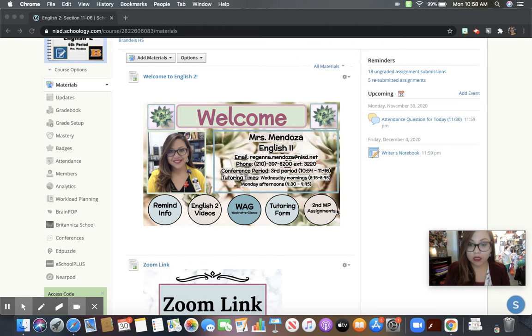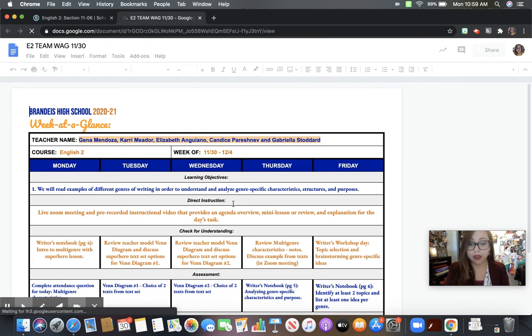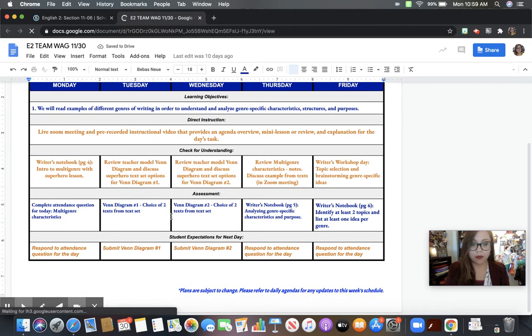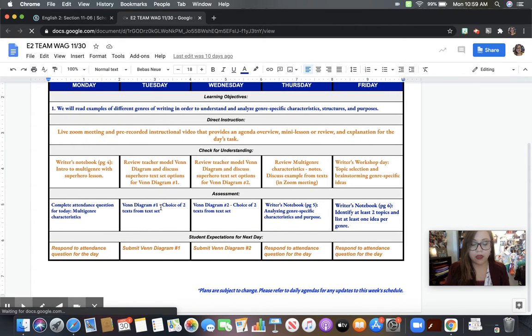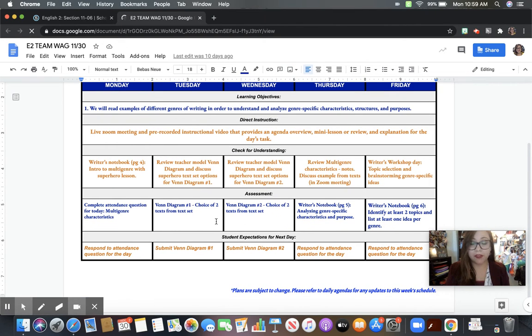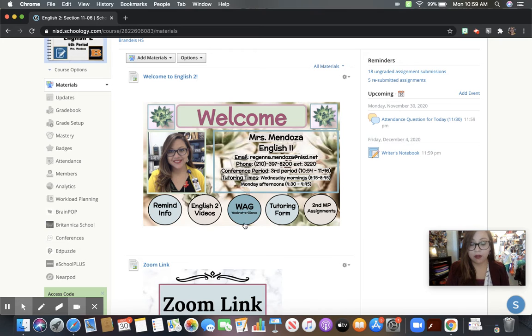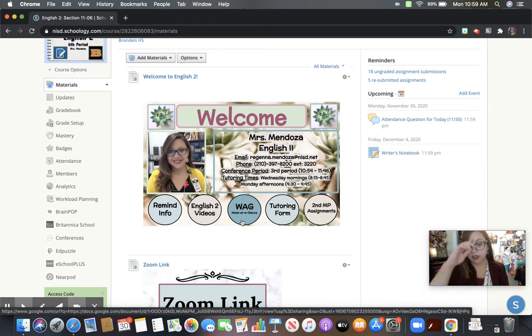But then there are two things I want to make sure that you have access to. The week at a glance I used to put in your folders, and now it's going to be linked here. When you click on it, it'll open up the document, and you can see everything that we're doing, what you should be doing per night, which is very minimal, but this is essentially the general gist of each week, in addition to your agendas. That link will always have the current week at a glance, and I'll change it again for next week, and so on.